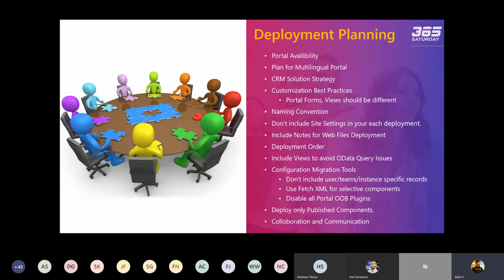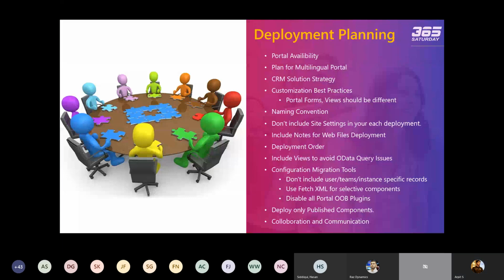component, because sometimes what happens is the CRM team is working on a particular component that is also referred to on the portal, but they didn't convey this to the portal team. Then a lot of issues may occur in the deployment. So one of the most important things is that before starting your deployment, your CRM development team and your portal development team should have a half-hour common call, if they are scattered across different locations, and get on the same page about